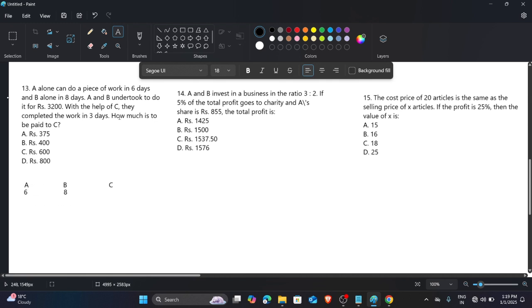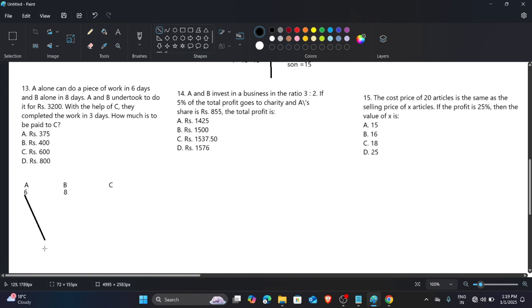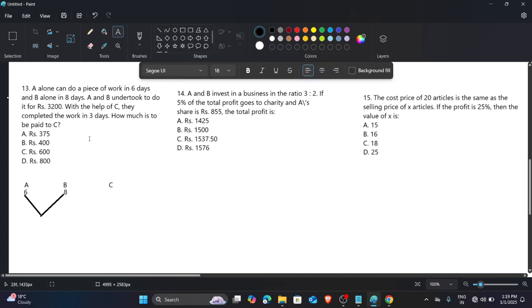Now, what is the complete work? I think the complete work is nothing but the LCM of these two numbers. So it is 24. I think the total work is 24.